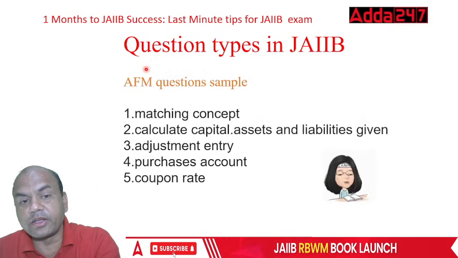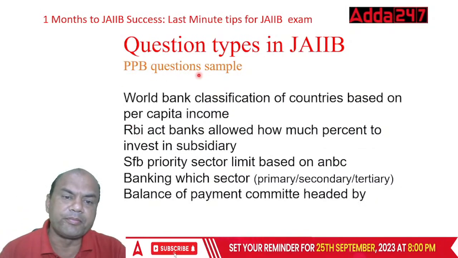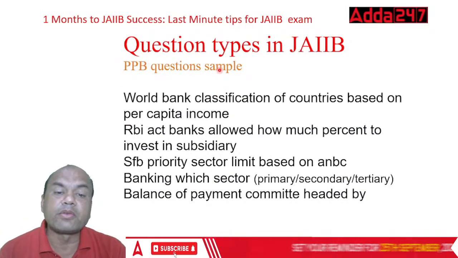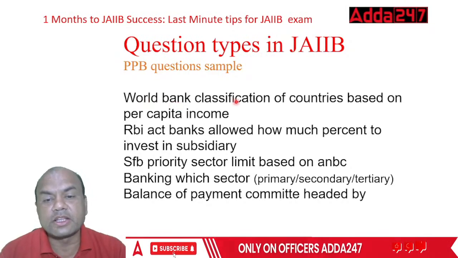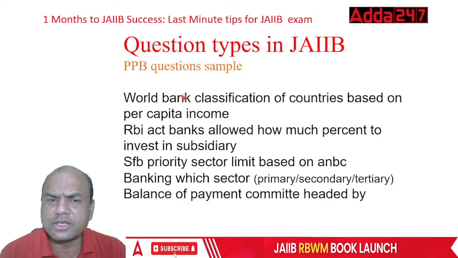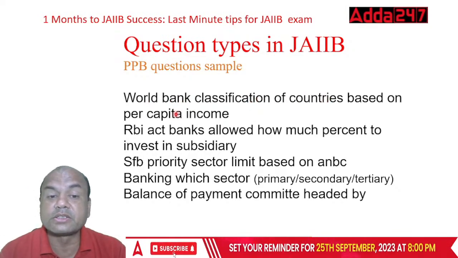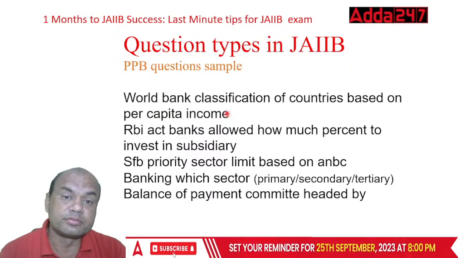Then second is AFM. Okay, let's study AFM. No, PPB is the second paper here. PPB questions were: World Bank classification of countries based on per capita income. That is given in your books. It's a big classification, so this was asked.